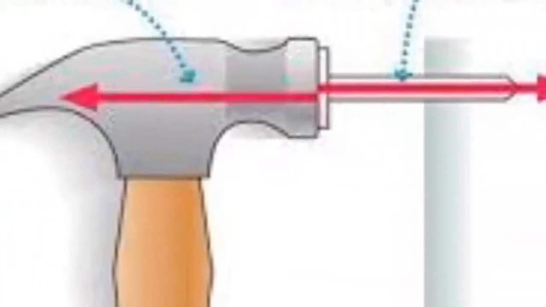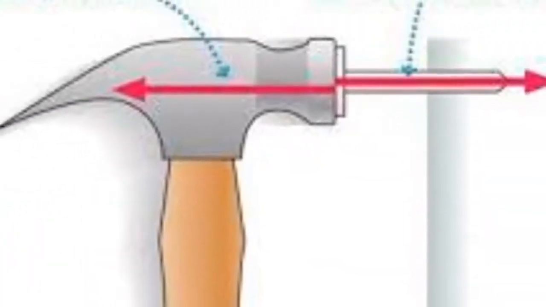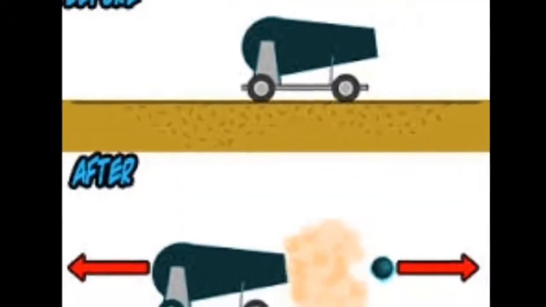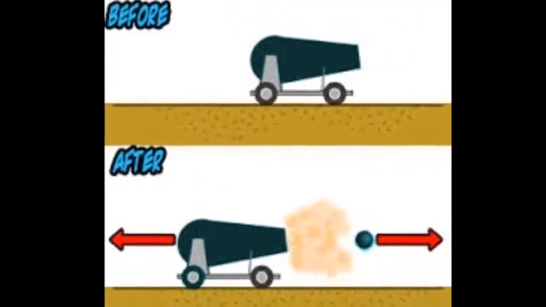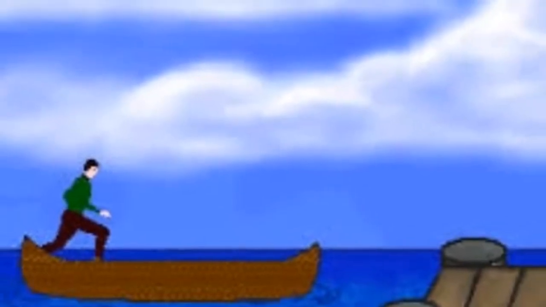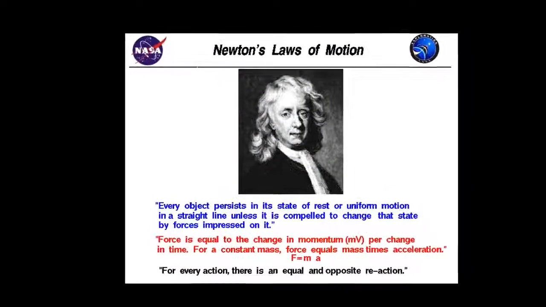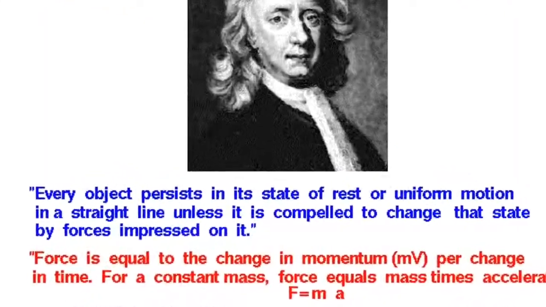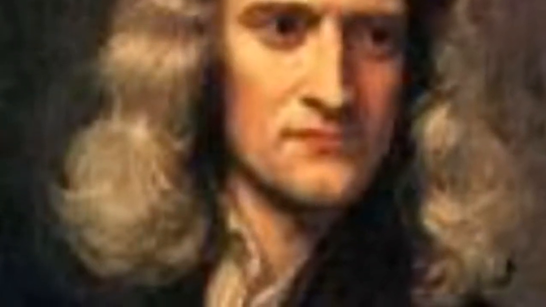For example, when we hammer a nail, the nail pushes the hammer back and we feel a force. Many other examples can be seen in our surroundings, like a boat sailing in the water and pushed by a big wooden block. In summary, we can say all these laws are important for physics and we should be learning these laws.